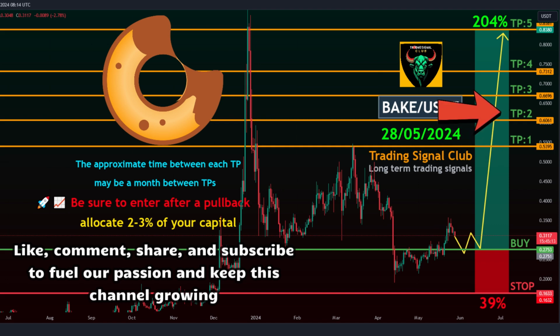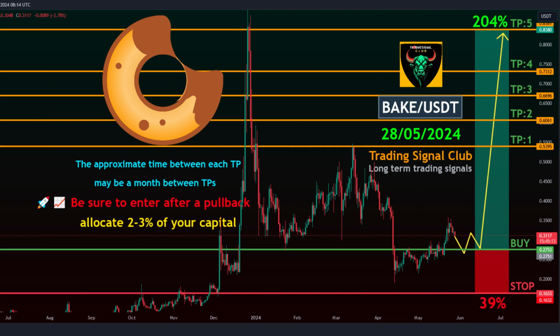Take profit targets. Target 1: 0.5395. Target 2: 0.6061. Target 3: 0.6696. Target 4: 0.7312. Target 5: 0.8380. Stop loss: 0.1633.